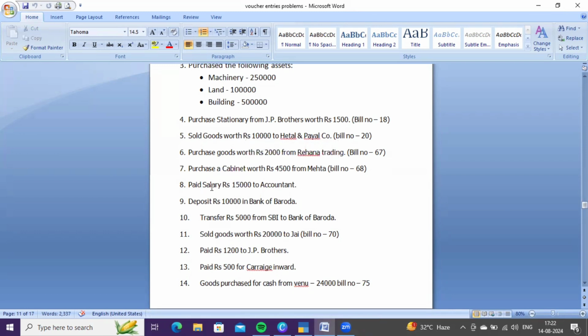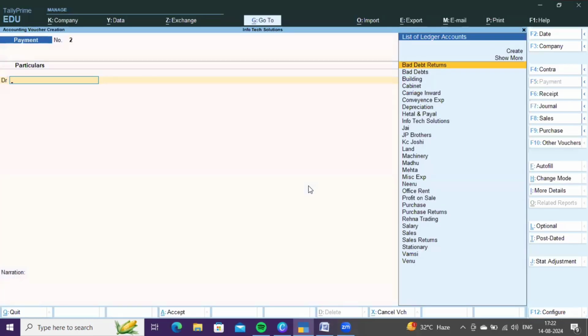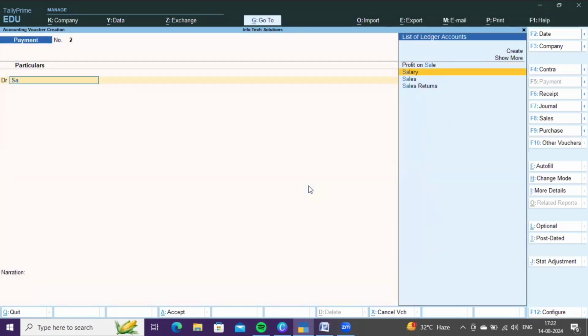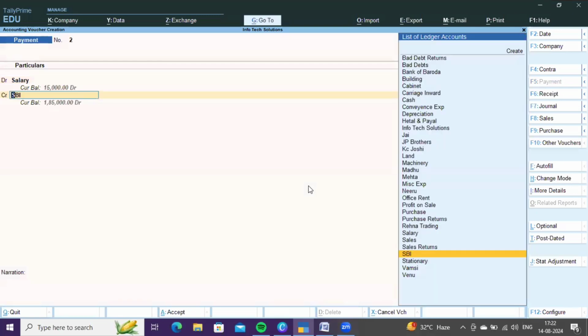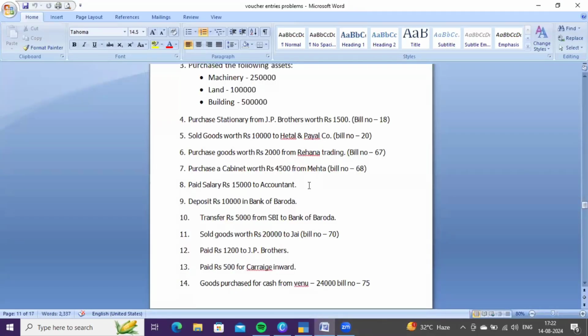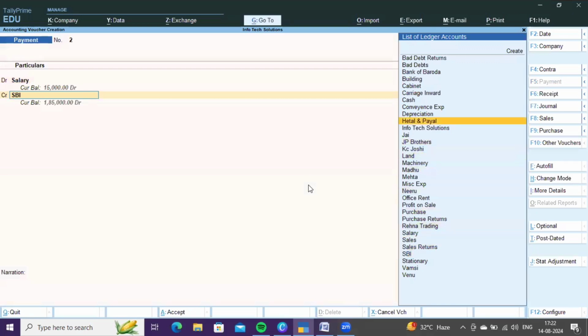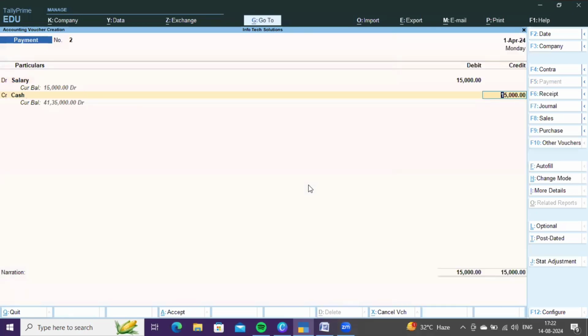In next transaction, you paid salary 15,000 to accountant. Yes, here you are paying salary to accountant. Ignore the accountant account. You need to consider two accounts only. One is salary account and other is cash account. Okay. It is payment to us. Go to payment voucher. Debit salary account 15,000 and credit. You are paying through cash account, right? Go and enter cash account.